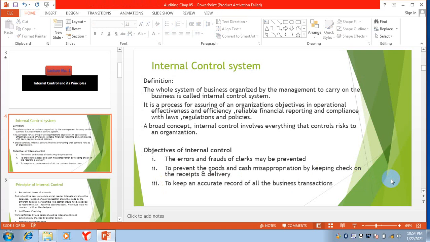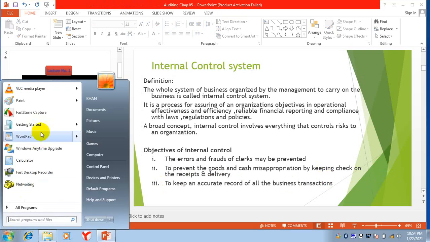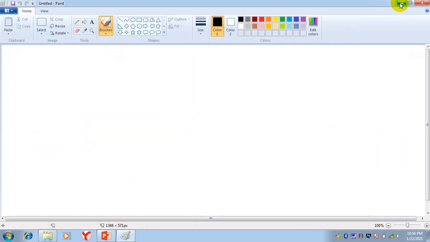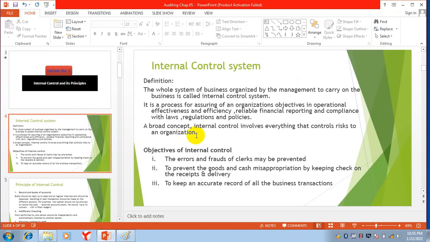So, what is internal control in short? The system of business developed by the organization to carry on the business effectively and efficiently. We call it internal control.